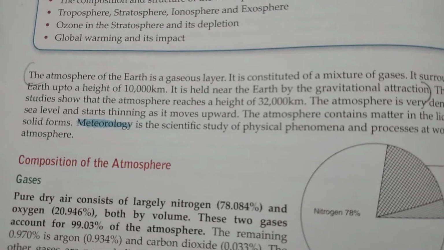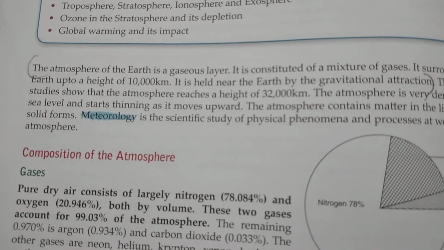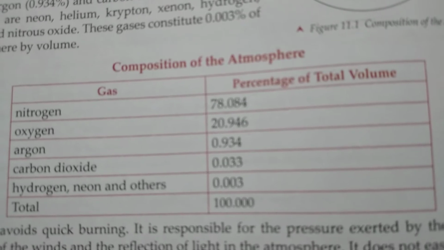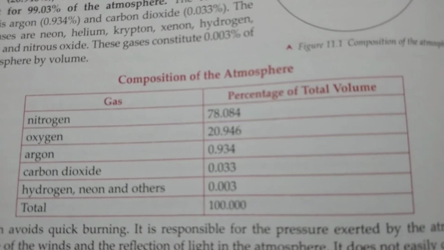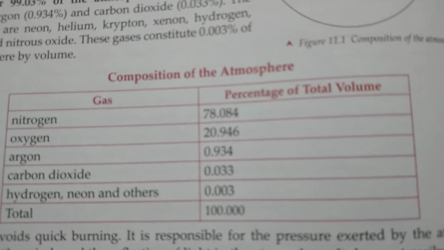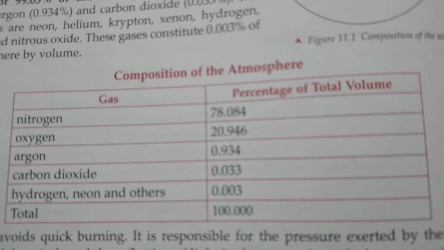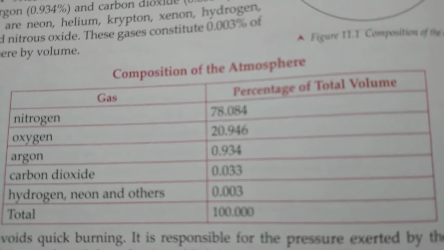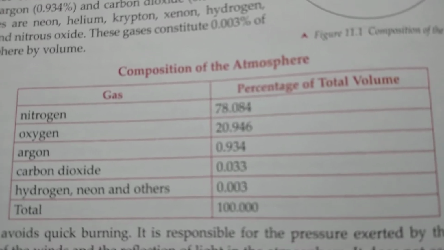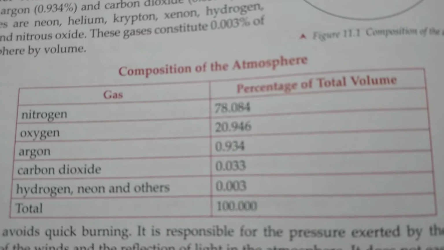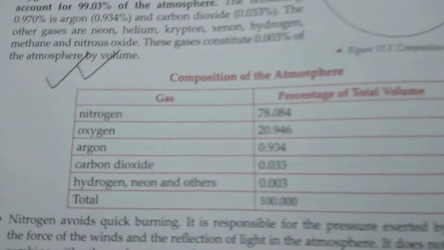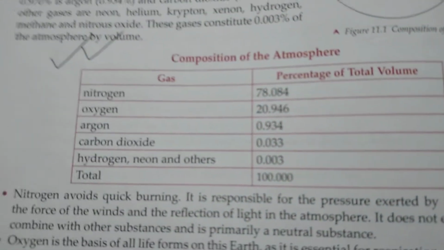And regarding the second part, that is composition of the atmosphere, it is better that we will only write whatever things are there in this chart or in this table. Okay, composition of the atmosphere. In one side the name of the gases are there, and in the other side the percentage of each gas has been given. So regarding the composition we have to write this one. Okay, now the next question.